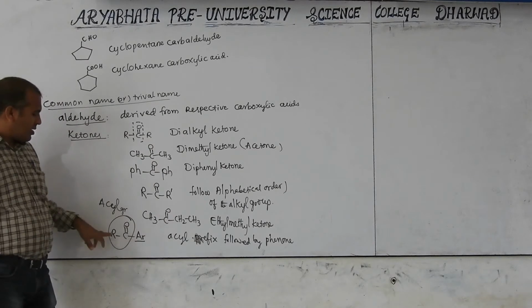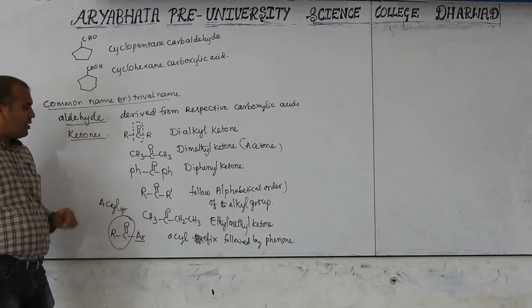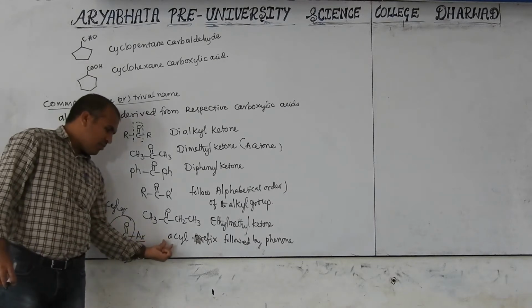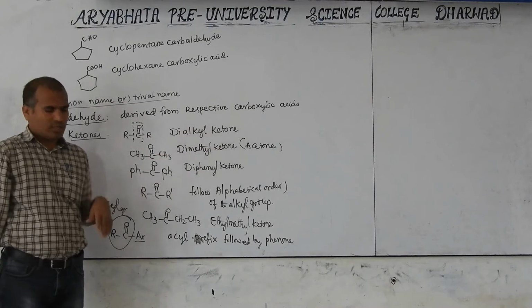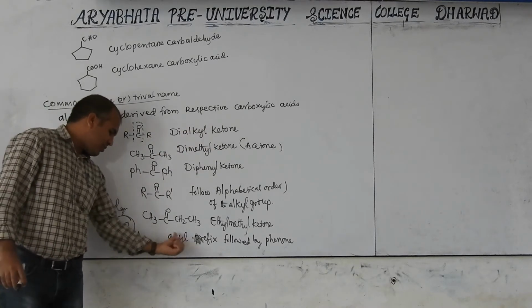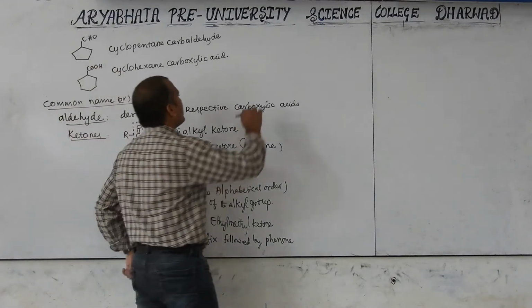Simply, when alkyl aryl ketones are present, we first use the acyl group name as the prefix, and the next name is the suffix. That is, the prefix first, acyl, followed by the phenone name. One example we can consider here.